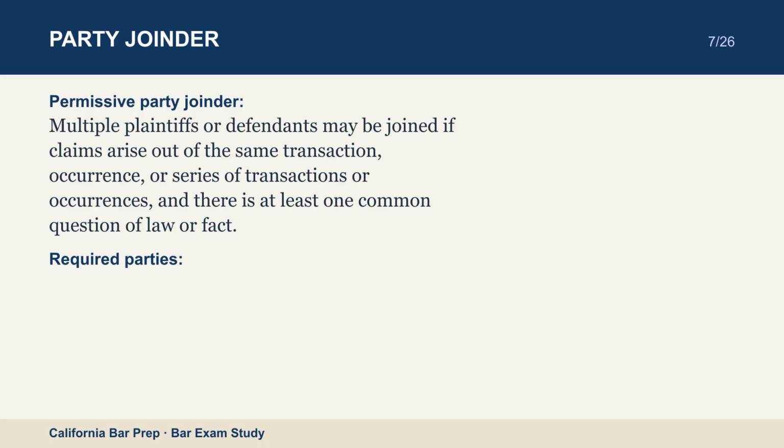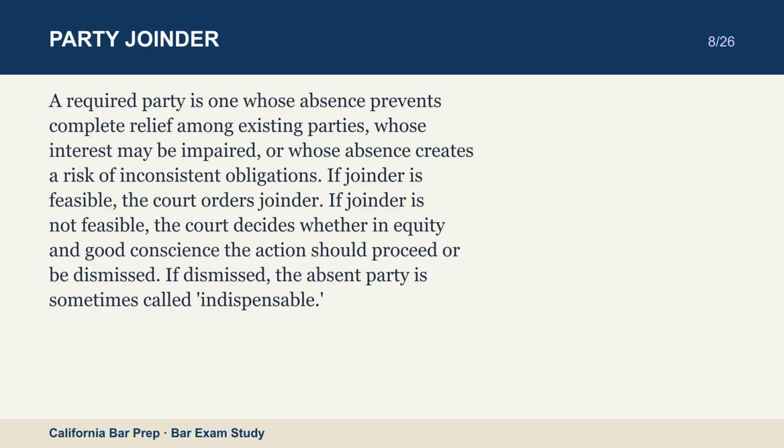Required parties. A required party is one whose absence prevents complete relief among existing parties, whose interest may be impaired, or whose absence creates a risk of inconsistent obligations. If joinder is feasible, the court orders joinder. If joinder is not feasible, the court decides whether in equity and good conscience the action should proceed or be dismissed. If dismissed, the absent party is sometimes called indispensable.